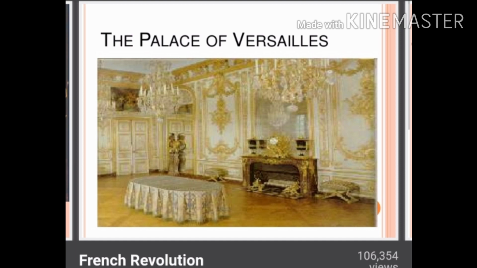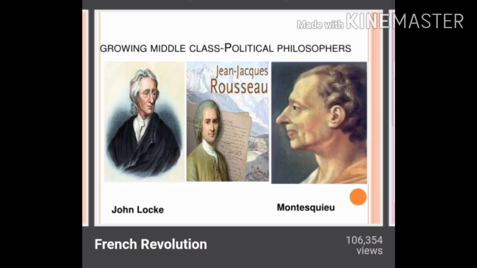Now in this chapter we will also talk about the three growing middle class political philosophers. They were the political philosophers. They tried to bring changes in political issues. Their names were John Locke, Rousseau and Montesquieu.